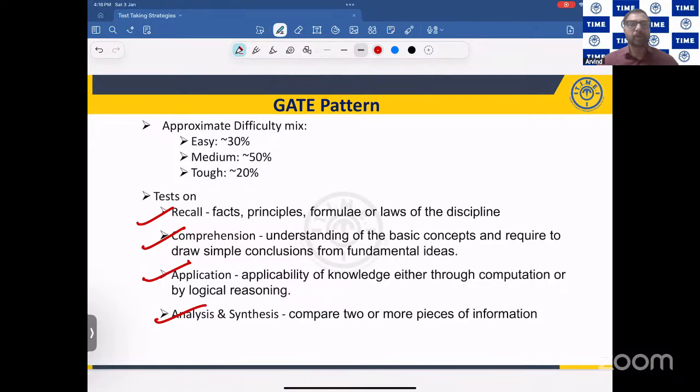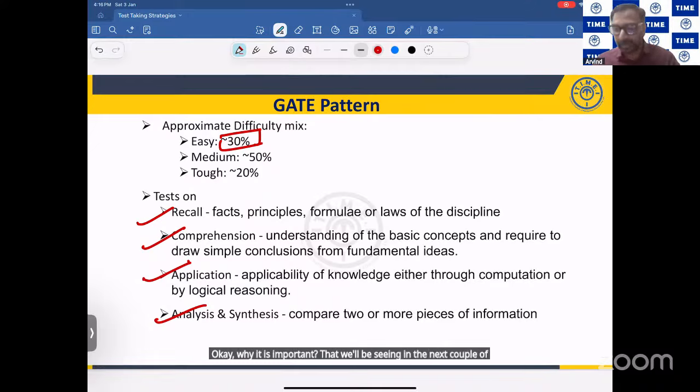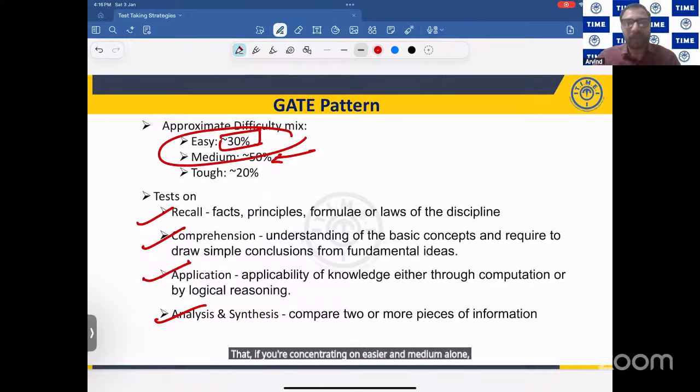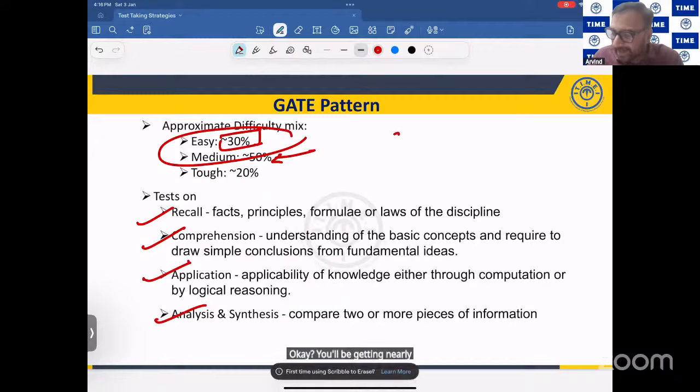And look at the GATE pattern for the last 5-6 years. What we can say is, out of the 100 marks, 30 marks will be on easy questions. 30 marks are easy. This is very, very important for us. Why is it important? That we'll be seeing in the next couple of minutes. Then medium-level questions will be approximately 50 marks. Friends, this is very important. Please understand that if you concentrate on easy and medium alone, you'll be getting nearly 80 marks in the exam.